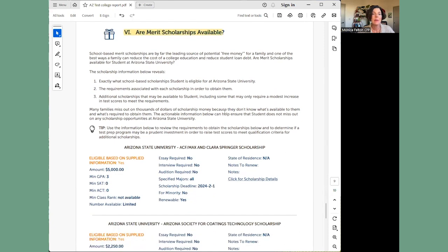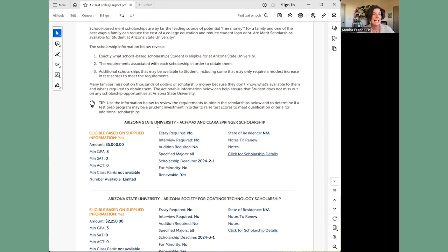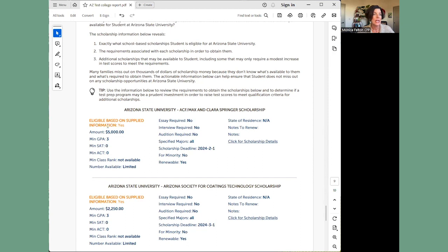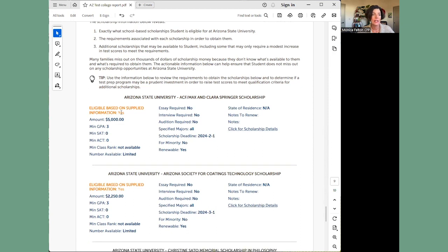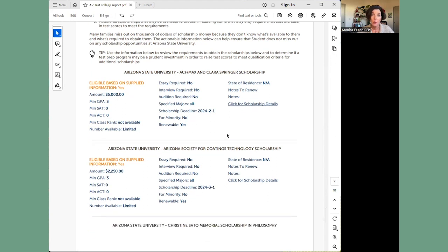Now, lastly, the number 6, it talks about, are merit scholarships available? So these are some of the scholarships that your student would be eligible for at Arizona State University. So it will tell you, based on your information, are you eligible, the amount, and gives you some details about how to qualify.